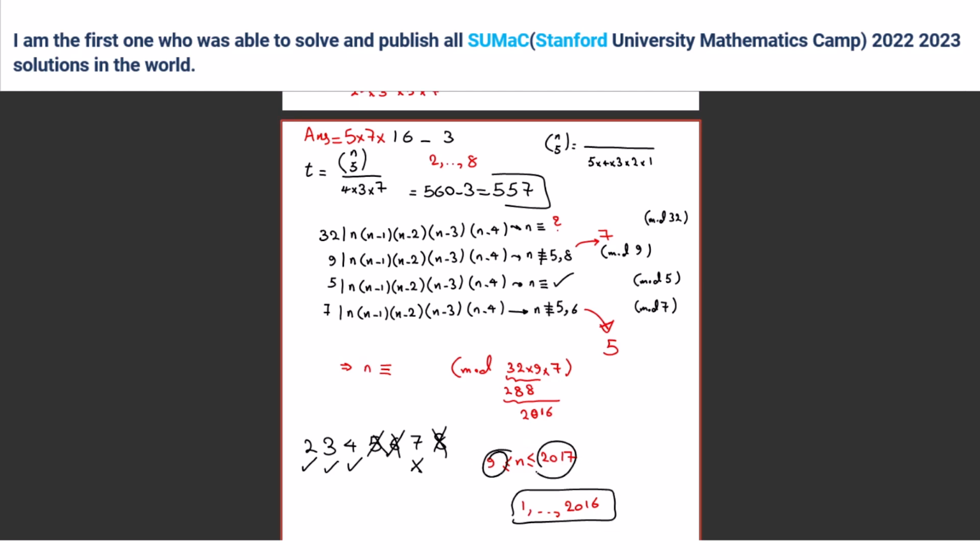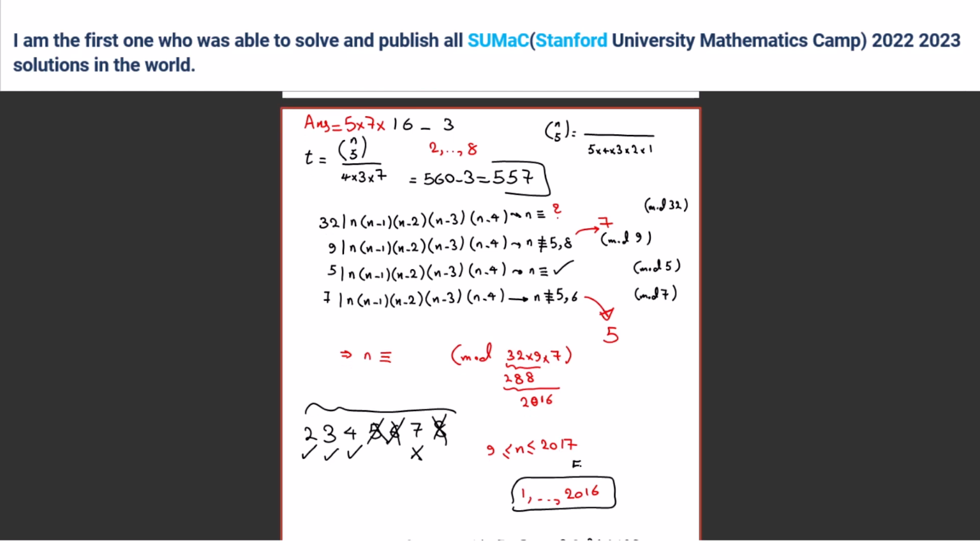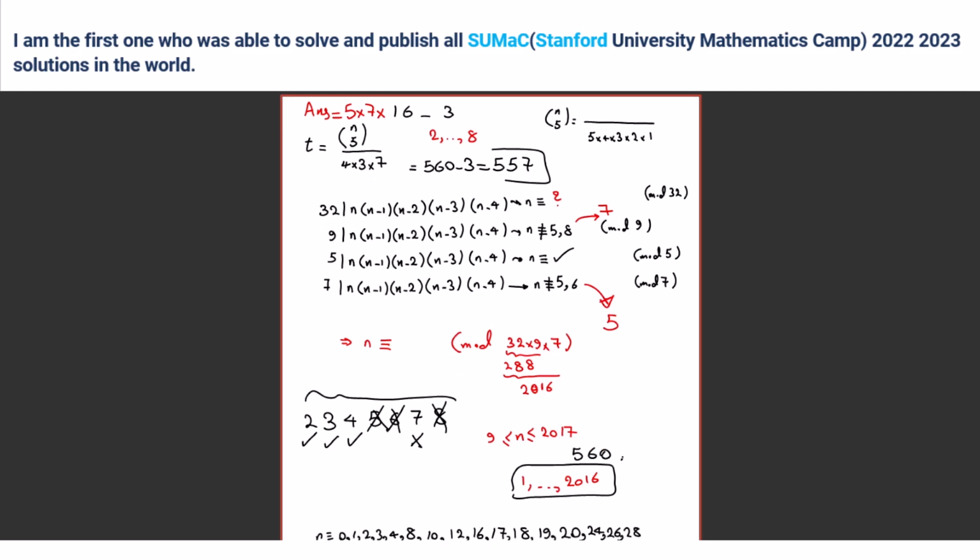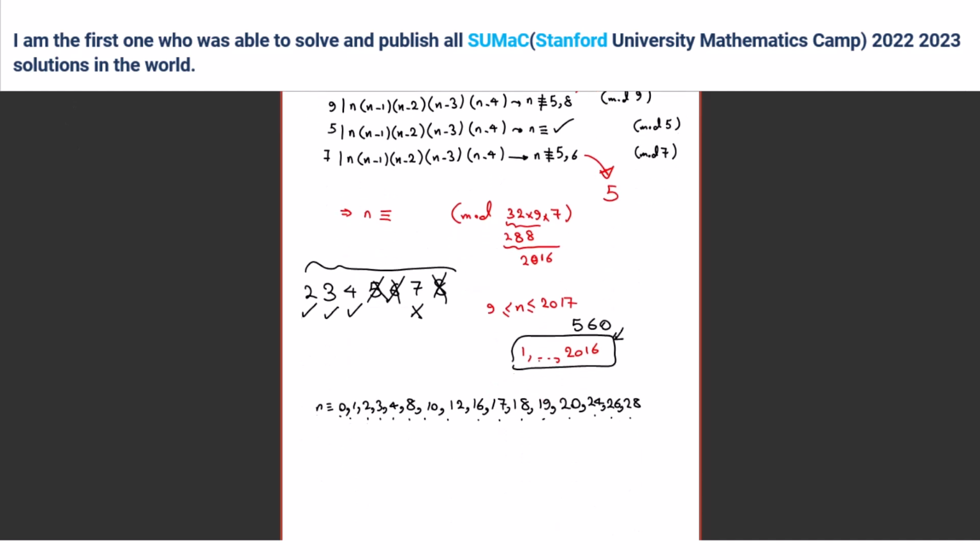It says 9 to 2017. So 1 is similar to 2017, so that's okay. But from 2 to 8, we don't count them. Or look, from 1 to 2016, we have 560 numbers that are good. Agreed here? Yeah. But we shouldn't consider this range.